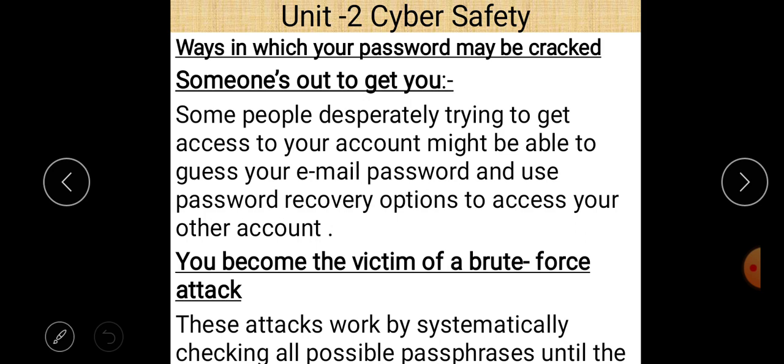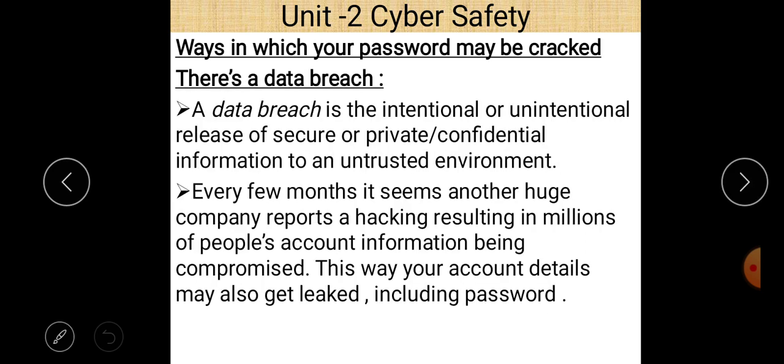After 2 or 3 times, or more, he may guess a different password, and after some time he gets your correct password, and after getting the correct password, he or she basically misuses your account.